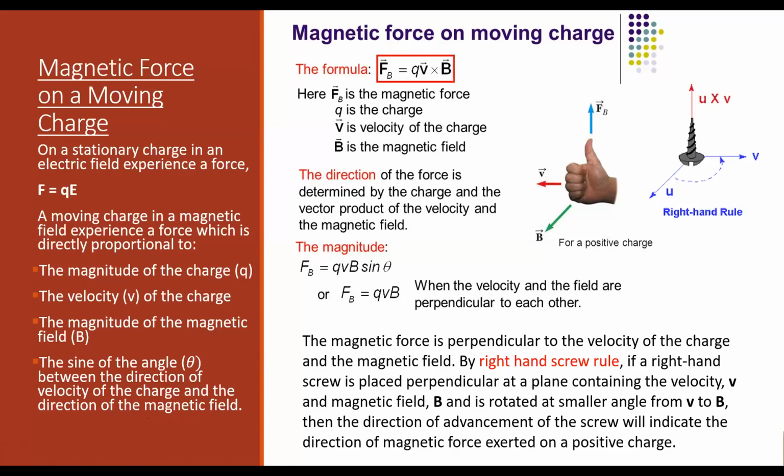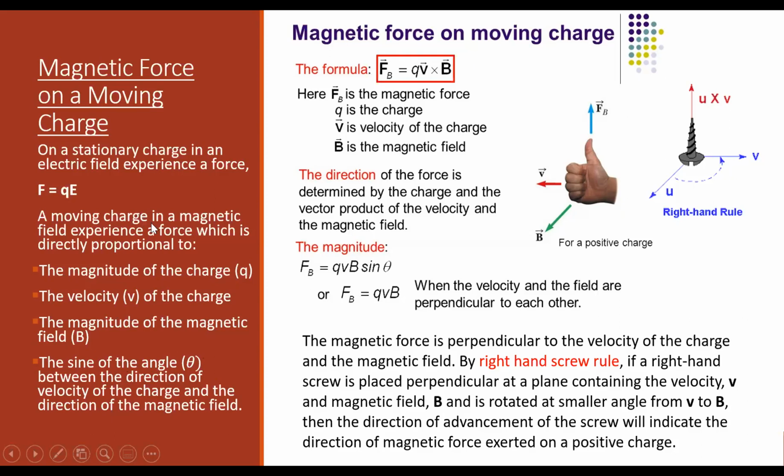And what is the value of sine 90? 1. And what is the maximum value sine theta can have? 1. So the maximum value sine theta can have is 1, that is when theta is equal to 90 degrees. We will be requiring these concepts when we discuss further.